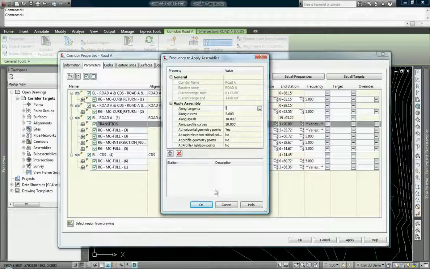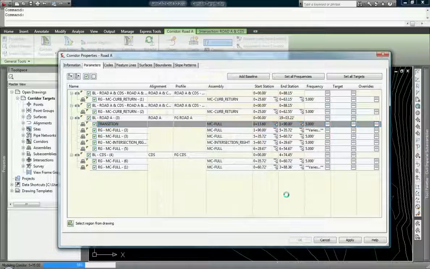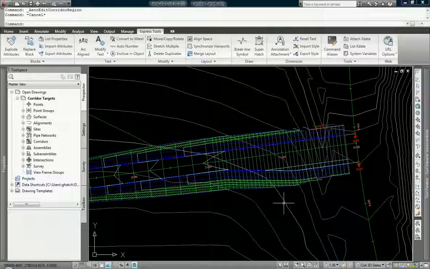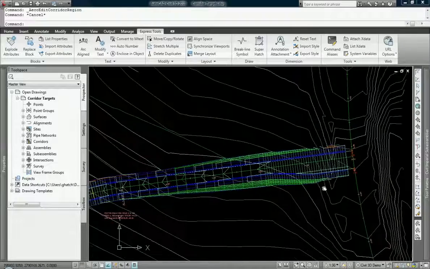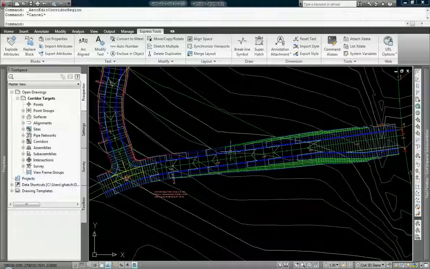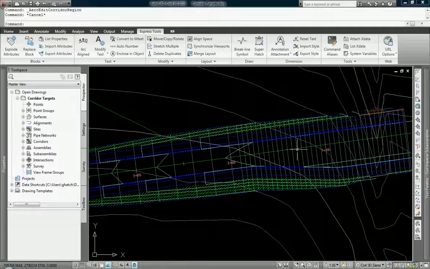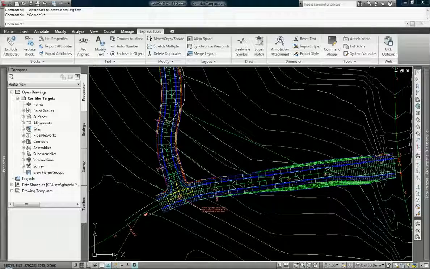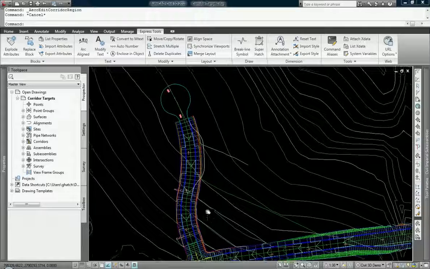If I increase it to 5 maybe, you'll see that that entire transition area increases its frequencies to 5, however the rest of the road does not. You can imagine every one of those frequencies adds more data to your drawing, so managing that and not doing it for the entire section makes sense in the long run.